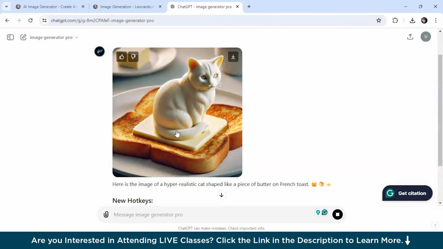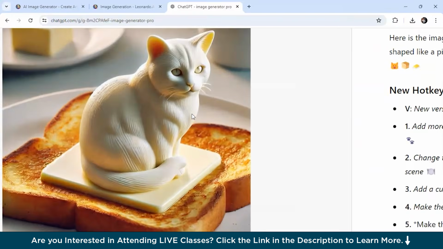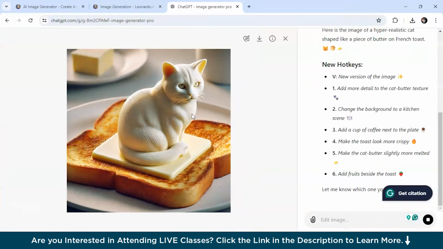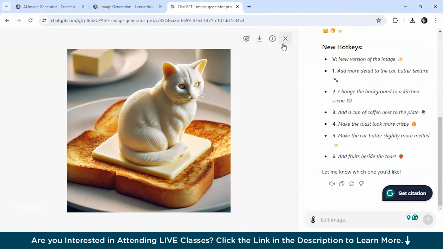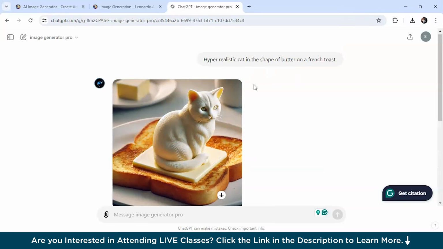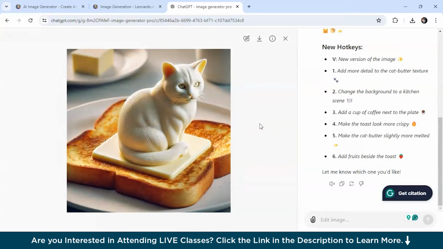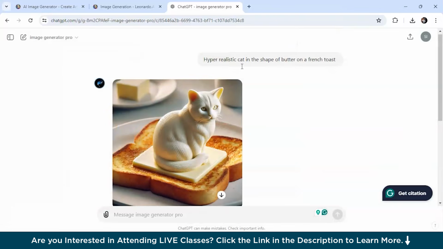Alright, so you can see the quality of the image. I mean, it's really amazing as compared to other AI tools. And also you just have to write the prompt here and it will generate an image for you. So to rate this tool, I would rate the quality at 9 and performance also at 9. So this was all for the AI tools generator.